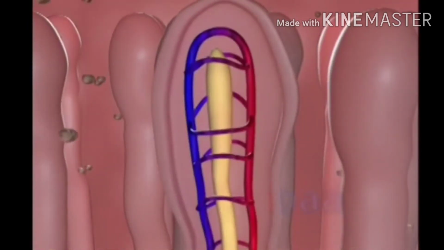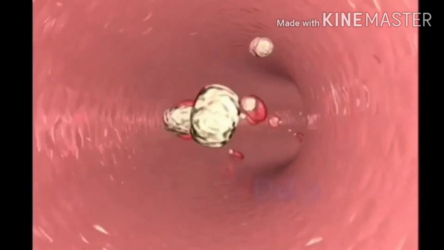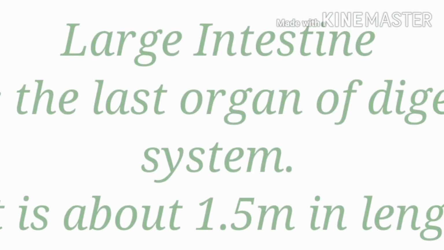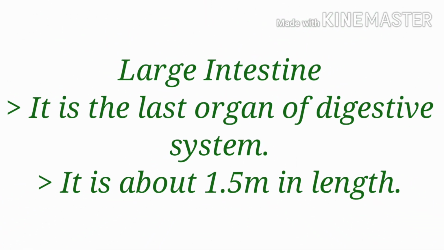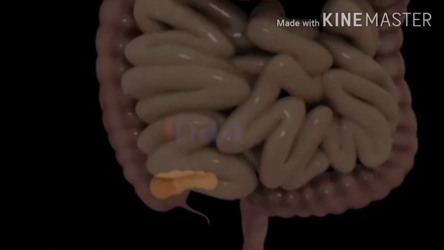These capillaries help in absorbing the food particles and take them to the artery, where they are carried to the different parts of the body. The unabsorbed food is sent to the large intestine. Large intestine. It is the last organ of the digestive system. It is about 1.5 meters in length. It is divided into 6 major regions, starting with cecum, ascending colon, transverse colon, descending colon, sigmoid colon, and rectum.